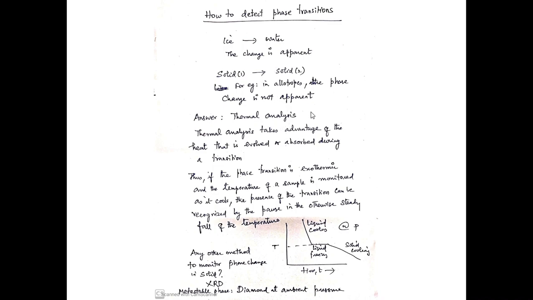For that we need to use something called thermal analysis. The thermal analysis takes advantage of the heat that is evolved or absorbed during a transition. So if the phase transition is an exothermic process and the temperature of the sample is monitored as it cools, the presence of the transition can be recognized by the pause in the otherwise steady fall of the temperature. Let's see this statement with an example.